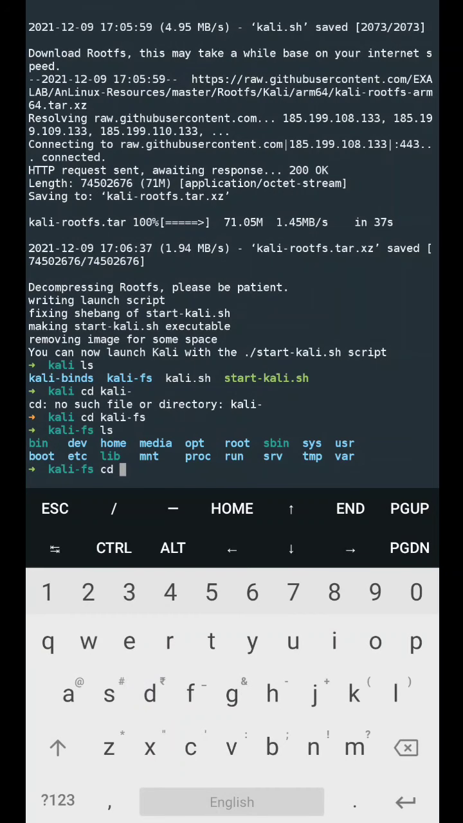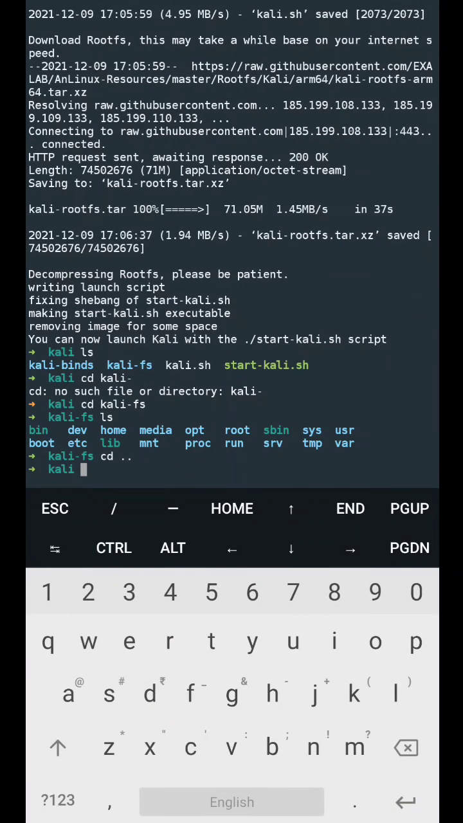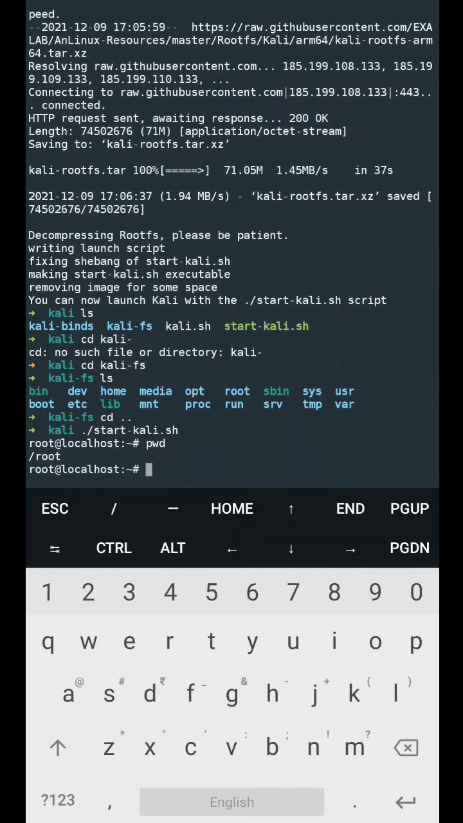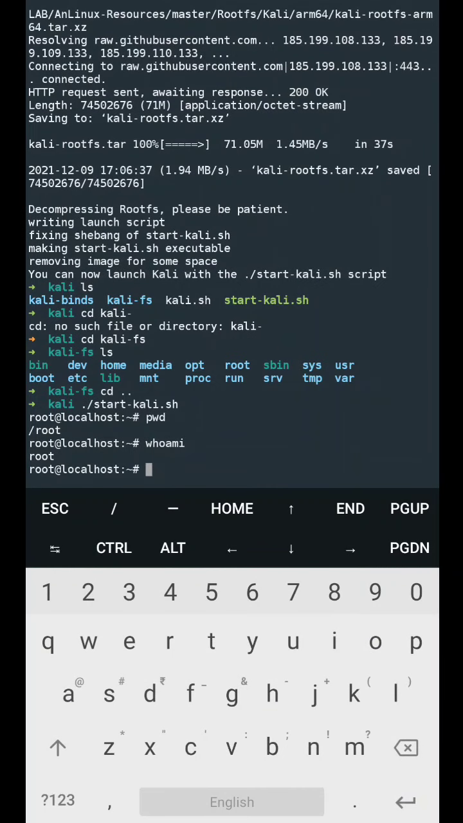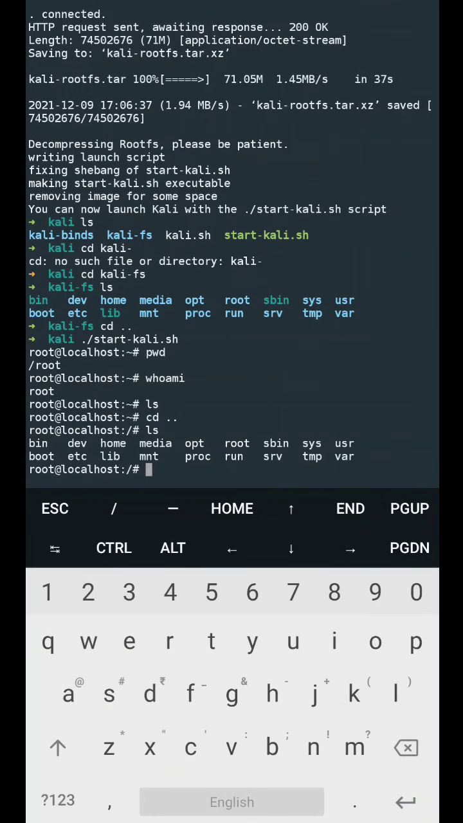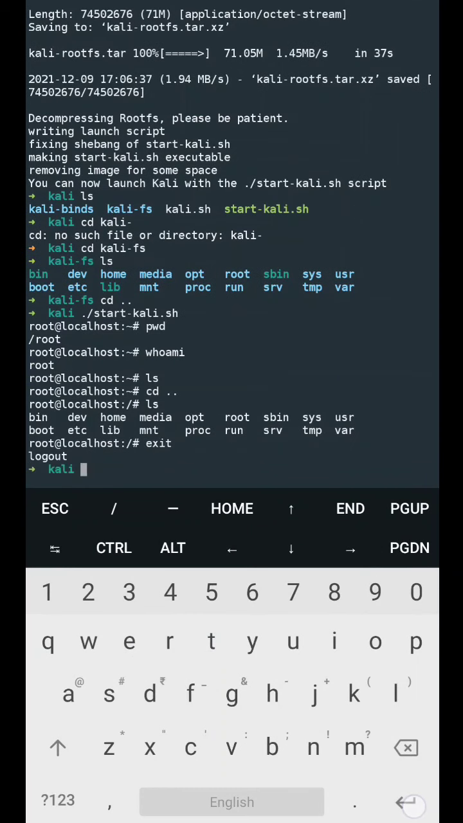Now we will again go back. Now we are going to launch our Kali with the command which is given there by running this script. Okay, as you can see, now you are root at localhost. Let me check my present working directory. It is root, and let me check who am I. Root account. You can see the file system which we are talking about. Hence let's log out from it, exit. Now we are logged out. Now check who am I.